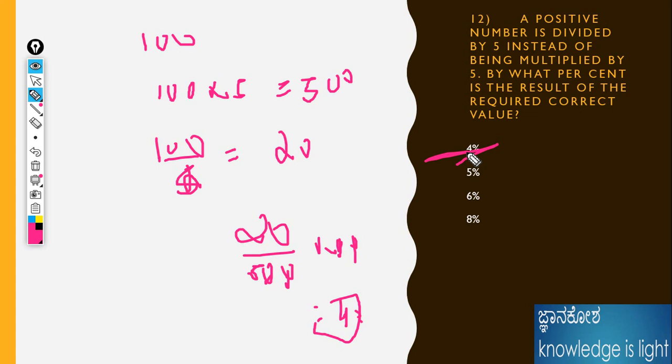Instead of multiplication, the person is dividing. At that time, what the percentage is asking is the required rate of correction. Just think of the number, assume the number as 100, and find what the percentage is. Just do it from your end. That's it, if the problem is coming like that. Okay, next problem.